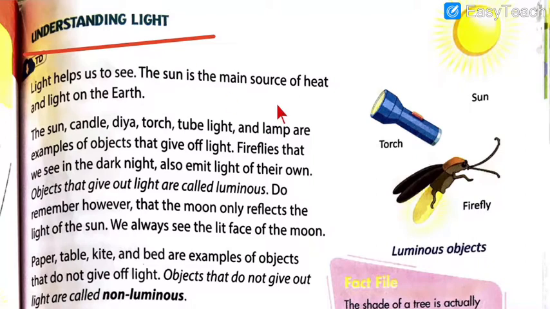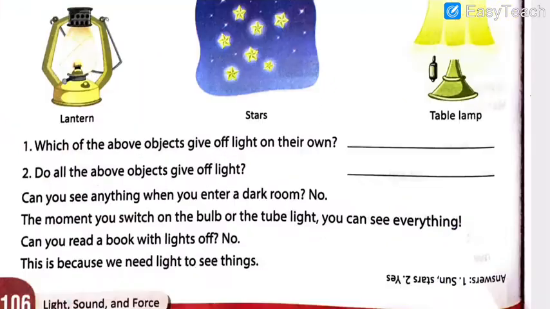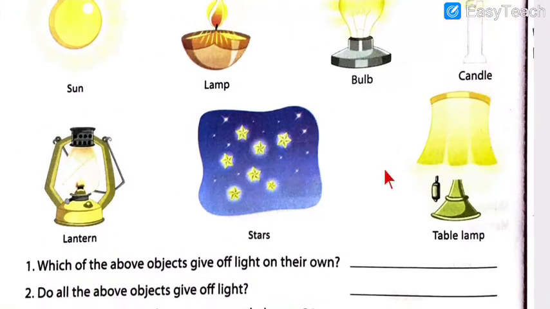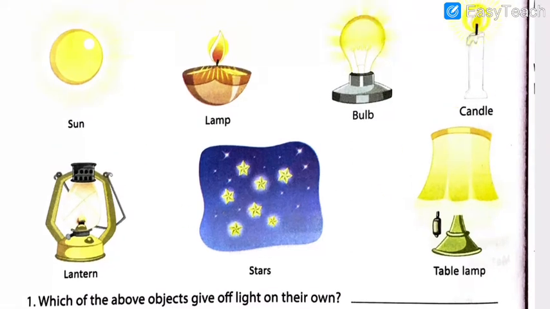So, on the earth, the main source of light is sunlight. The sun, candle, diya, torch, tube light and lamp are examples of objects that give off light. This is what we saw in the previous lecture when we were solving the warm-up exercise. These are the sources, these are the objects which give light to us.